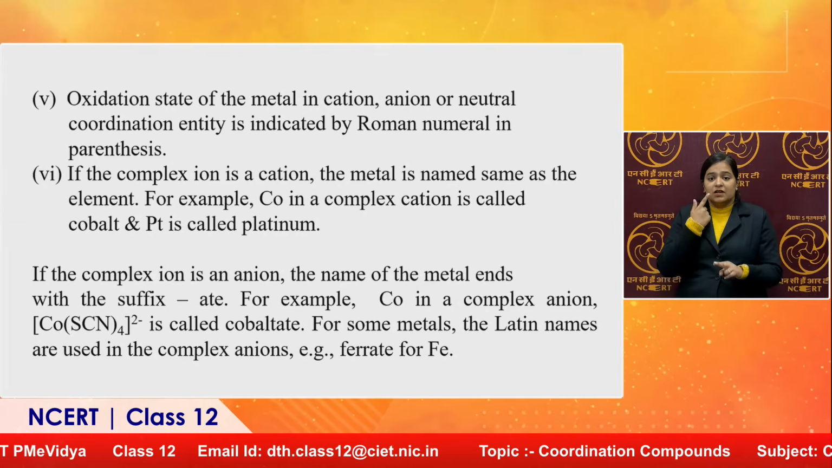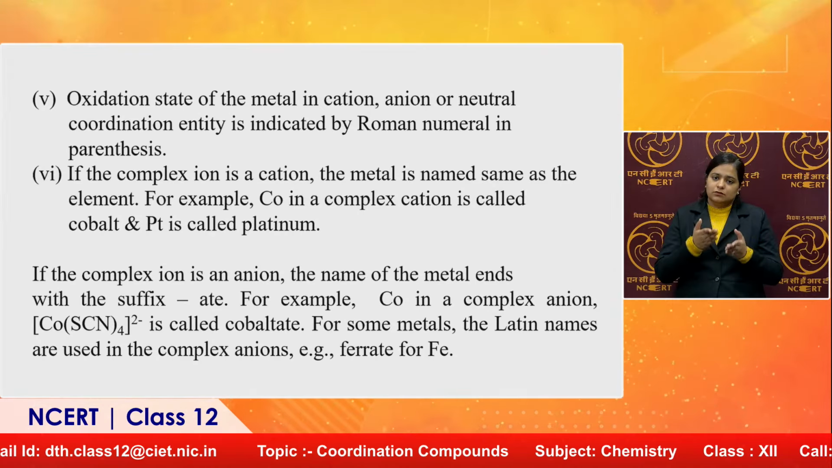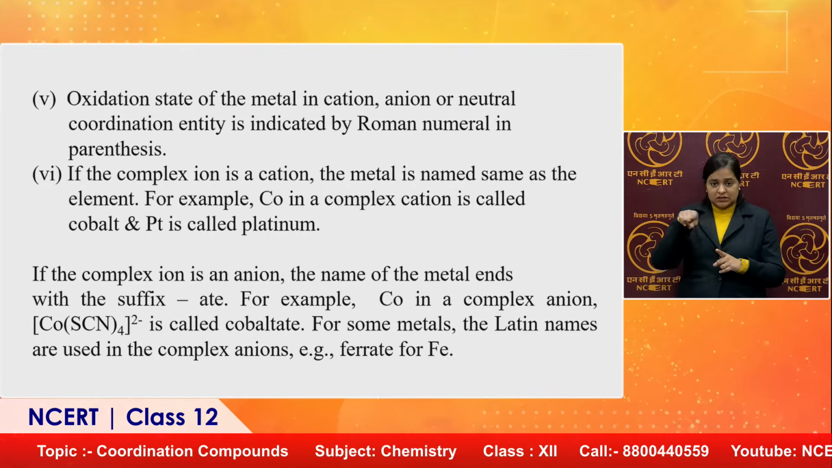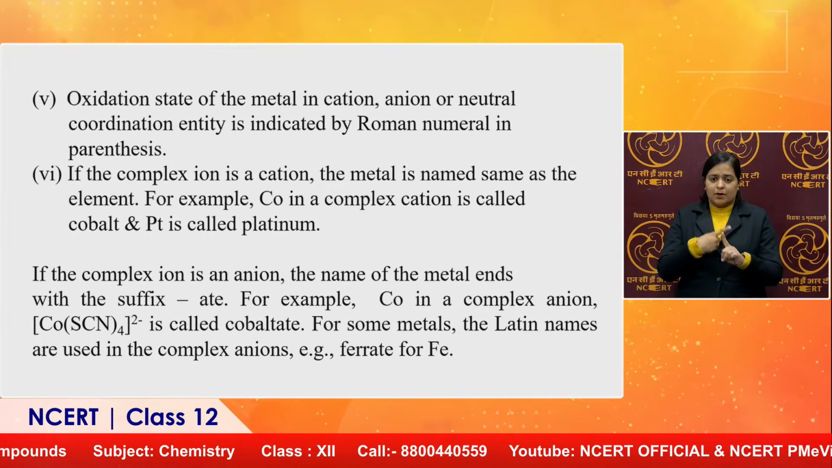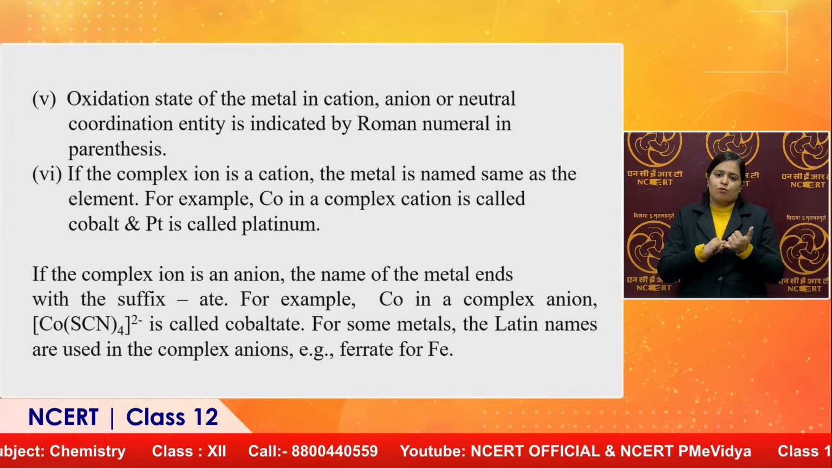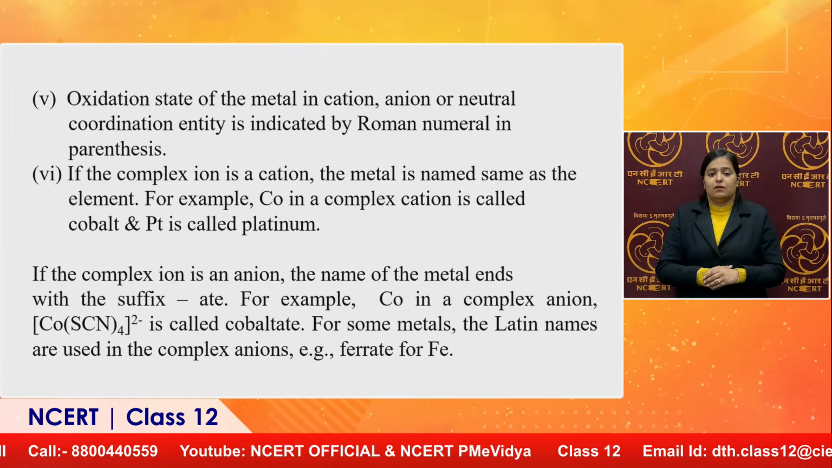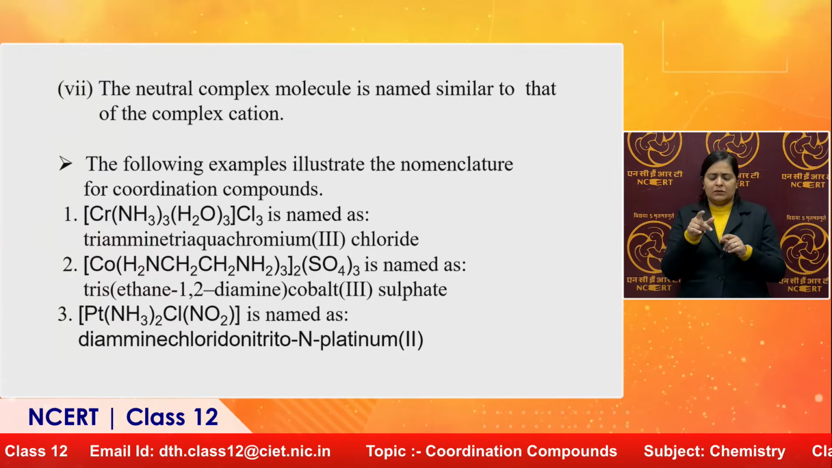If the charge is not able to be decided, we have to ionize or dissociate the complex. In case of K4[Fe(CN)6], if you want to decide the charge on the complex, separate the counter ion, that is the potassium present, you will get the charge on the coordination entity and the name of the metal is to be written accordingly. Now, the next rule: the neutral complex molecule is named similar to that of the complex cation.